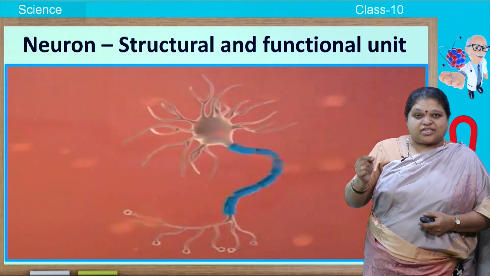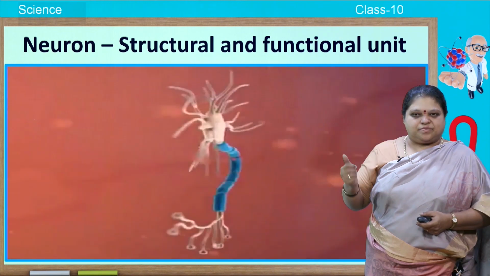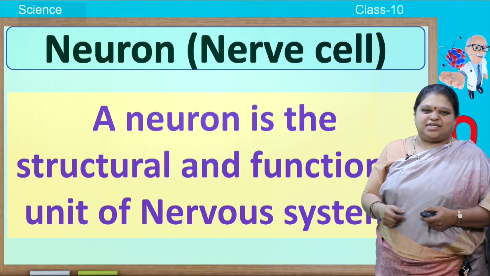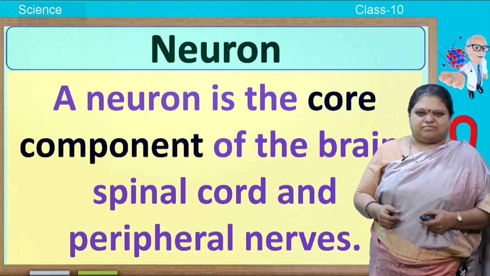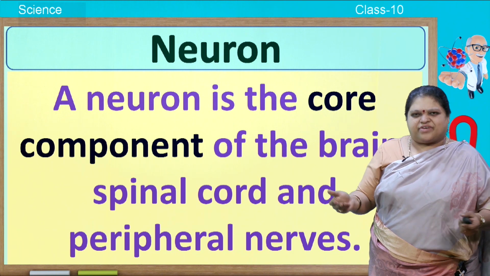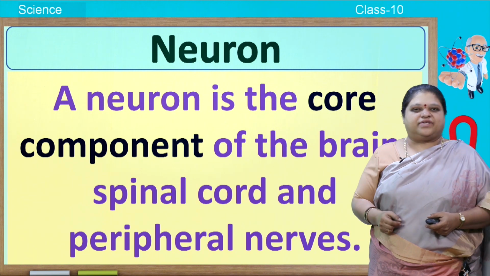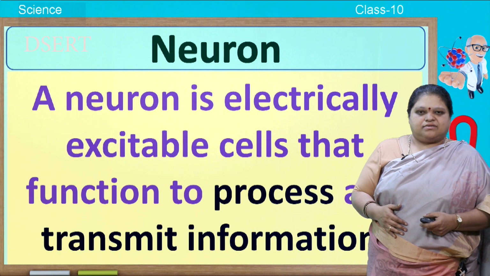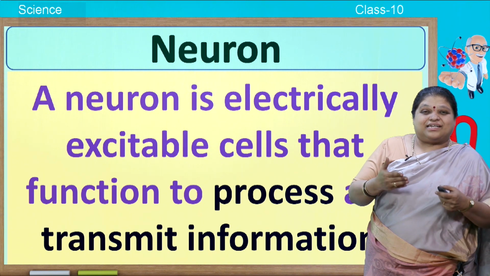So this is the structural and functional unit of nervous system. The entire nervous system is made up of this neuron. It is also called as a nerve cell. So a neuron is the structural and functional unit of nervous system. The entire nervous system, for example the brain, spinal cord, central nervous system, peripheral nervous system, everything is made up of neuron. So this is the core component and the basic unit of the nervous system. Not only that, it sends messages in the form of electrical impulses.